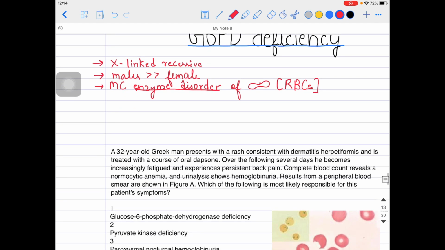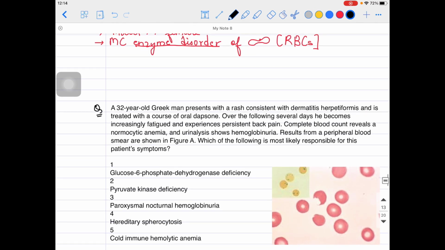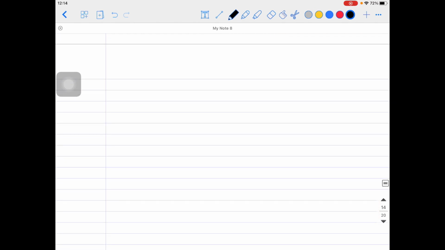Now let me talk about the pathogenesis. Here I have inserted one case for you, guys, so that we can know whether we have understood this topic or not. We'll talk about this case later on, but first let me talk about the pathogenesis and see what is basically happening inside this particular G6PD deficiency anemia, what problems we can encounter if a patient has this kind of anemia, and why it is important to diagnose this particular anemia, right?